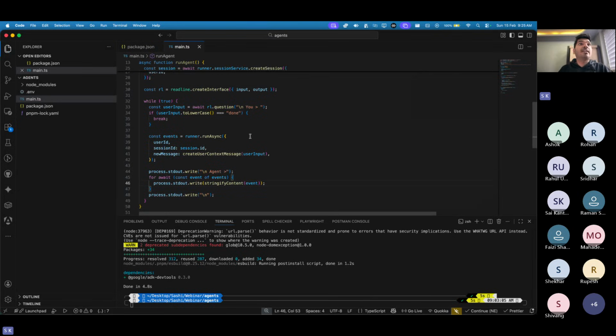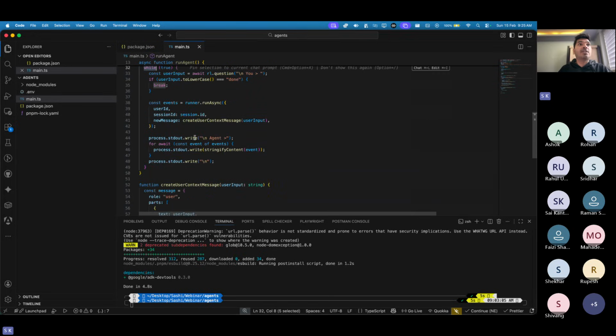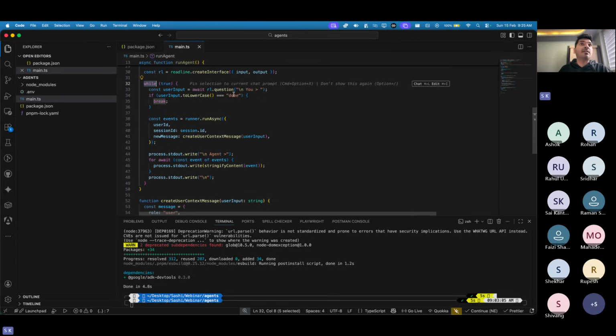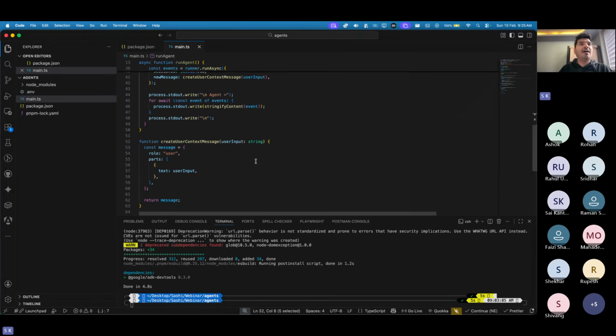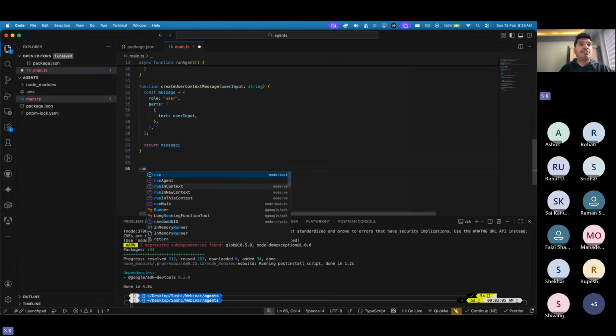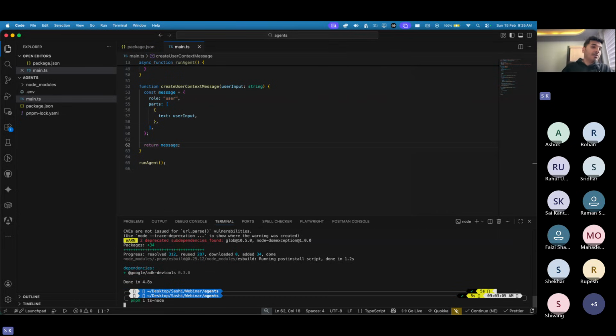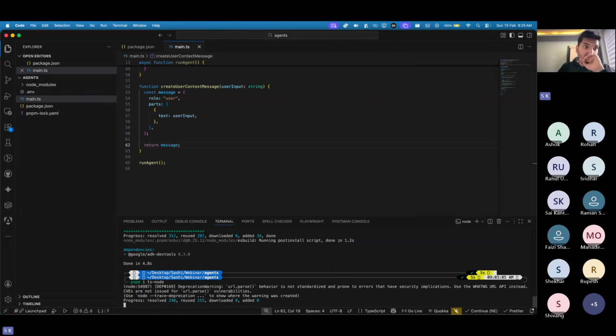So basically what we have created, this while loop will run continuously until the user says done. If he's not saying done, then this will just run and run. That's all. I would say I now have my things pretty much ready, and here I can call runAgent. I'm just making use of TypeScript. Let me install ts-node with pnpm.